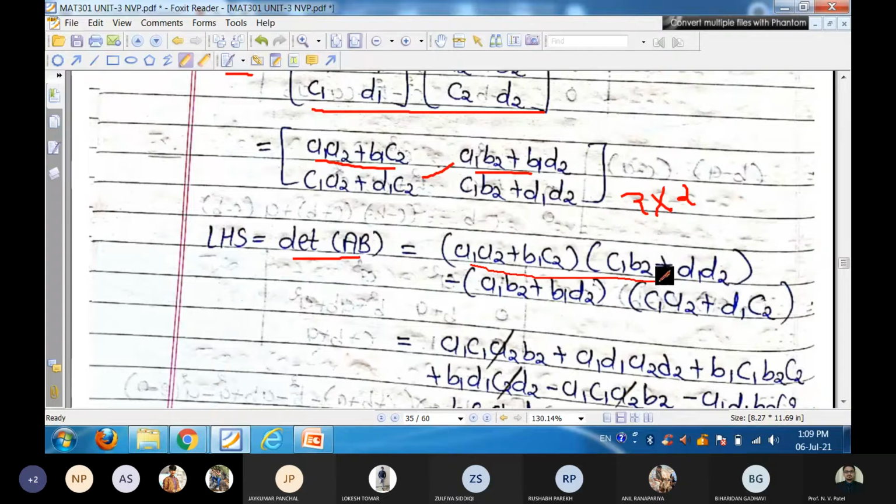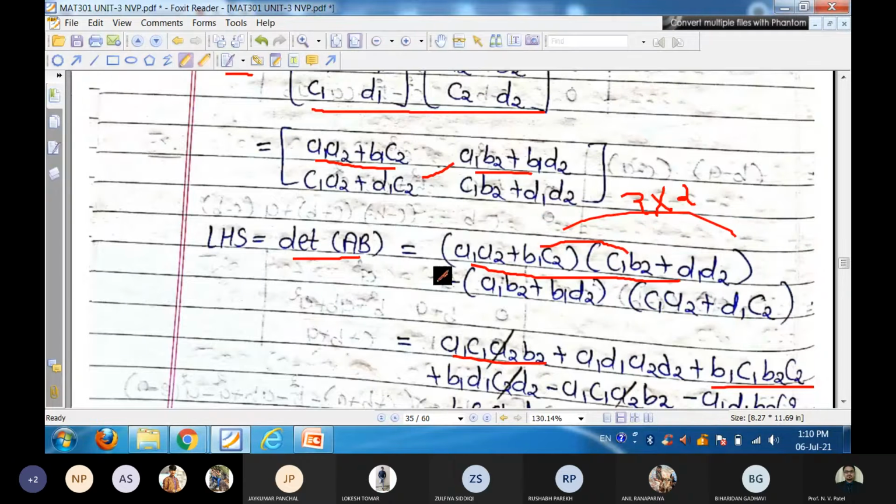A1 C1 A2 B2 first multiplication, then A1 A2 multiplied with D1 D2, that is A1 D1 A2 D2. Then B1 C1 B2 C2 and B1 D1 B2 D2. So it is a simple product.